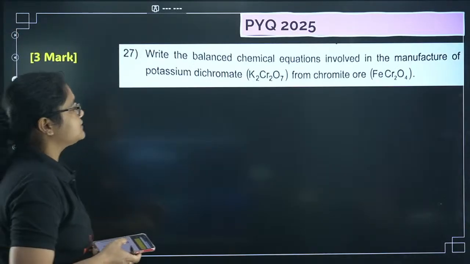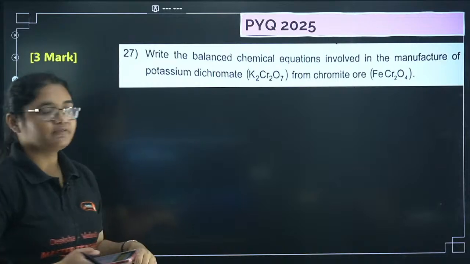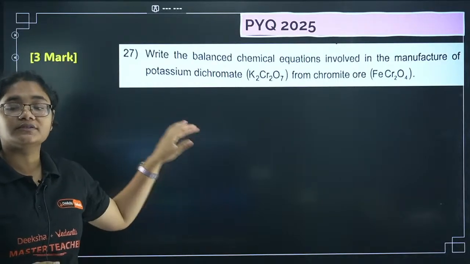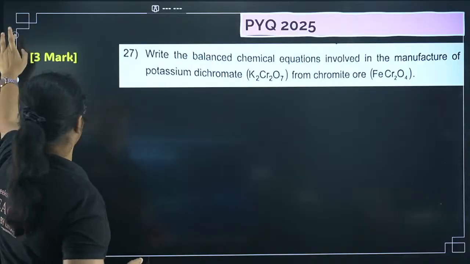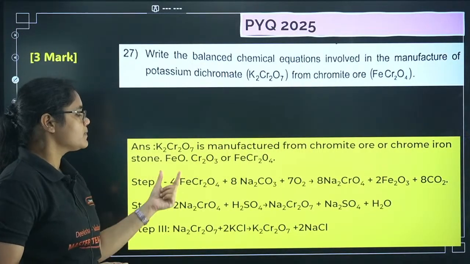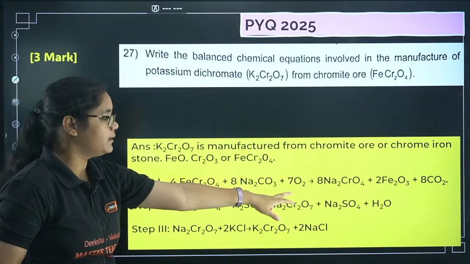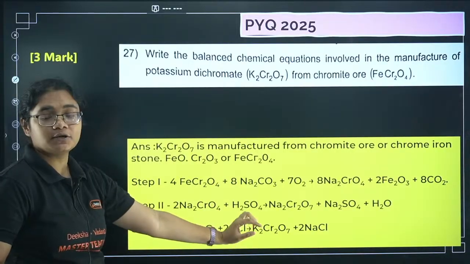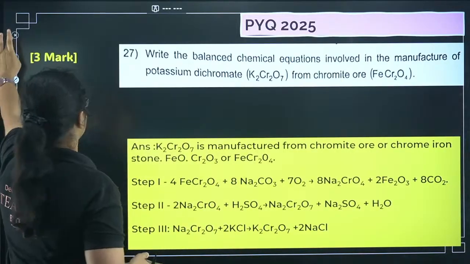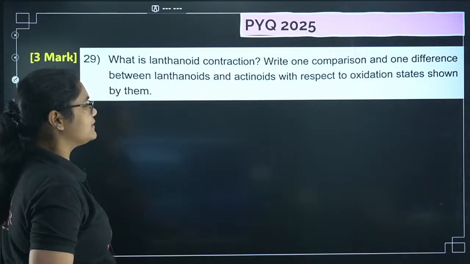Next, write the balanced chemical equations in the manufacture of K2Cr2O7. I have told you this question is super important. Every year this question is asked. So please remember the reactions properly. Once again, I have given you iron chromite to sodium chromate, sodium chromate to sodium dichromate, sodium dichromate to potassium dichromate.